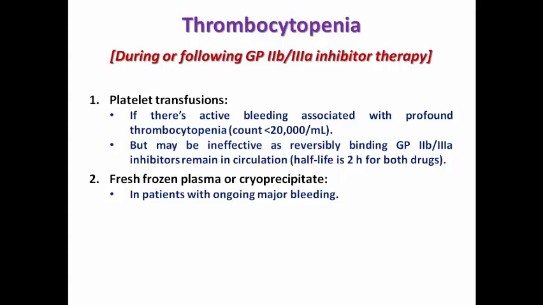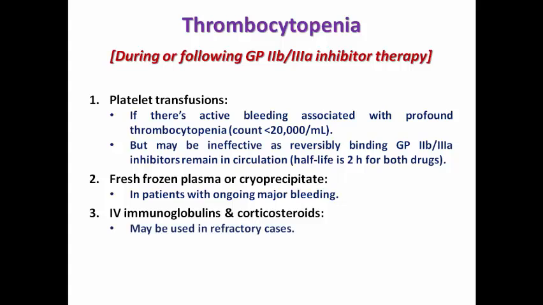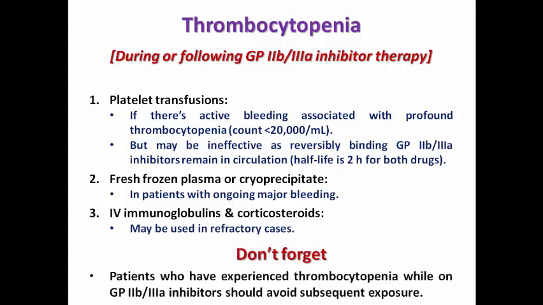But remember, the problem here is in the platelet count, not in the coagulation factors. Sometimes, if the bleeding is severe and ongoing, we may need fresh frozen plasma, and rarely we need IV immunoglobulins or corticosteroids in refractory cases, but mostly we are not going to need them. Don't forget that patients who experience thrombocytopenia while on a glycoprotein 2B3A inhibitor should avoid subsequent exposure to this drug again, because they are liable to thrombocytopenia again if they start the infusion.